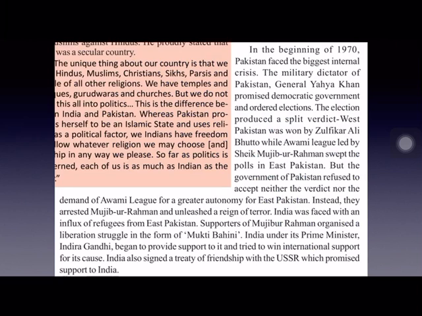And the then Prime Minister of India, Indira Gandhi, also extended her full support to East Bengal and also fought a war with Pakistan in 1971 over the issue of Bangladesh. And this war was won by India. And with this victory, Bangladesh was separated from Pakistan and became an independent state. So in 1971, India fought a war with Pakistan over the Bangladesh issue to support the Bangladesh cause. And after this war, Bangladesh became an independent state.